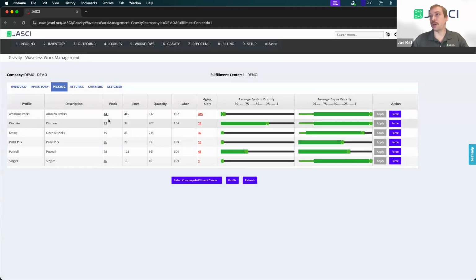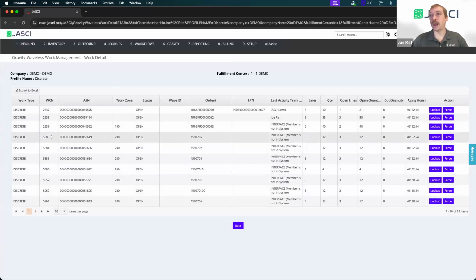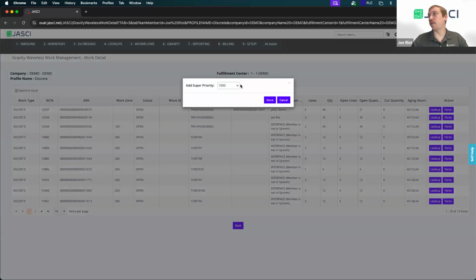Or you can get granular with it, and we can choose a particular pick that we'd like to force to the front, and we can hit that force button and give it the maximum amount of points if we'd like to. So just by doing that, now that discrete pick is going to be at the front of the line for the next person that signs into zone 200, which I see is where almost all of these are coming. That one that I chose to reapply the priority of is going to be at the top of that pool.